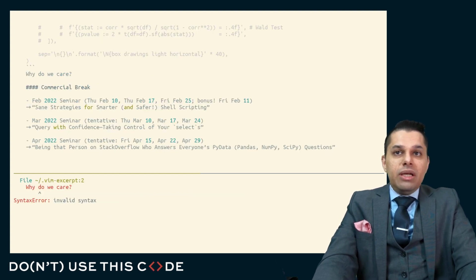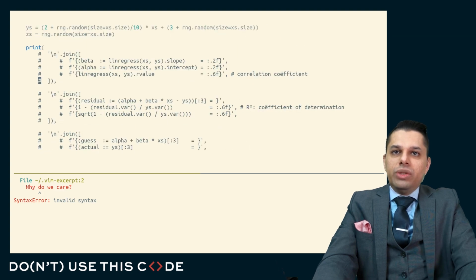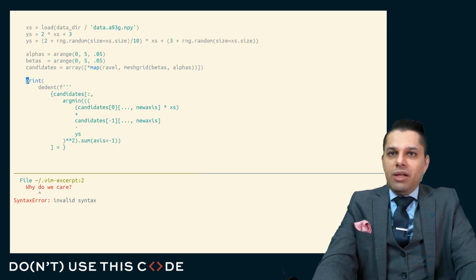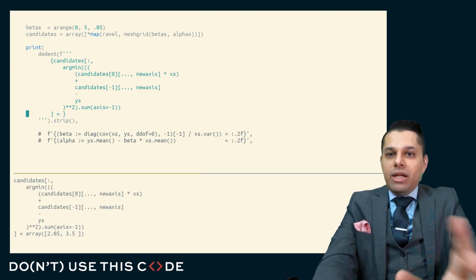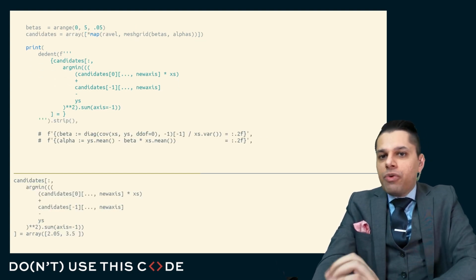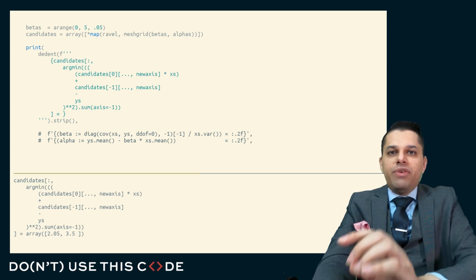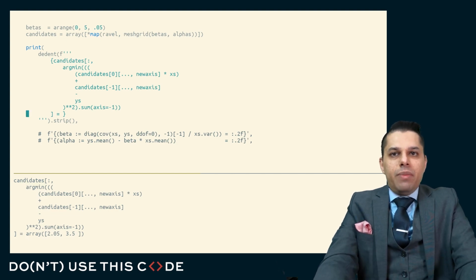When I do this, it's a little bit slow, because we're going to search through this whole space, but it'll give me its guess that the alpha parameter is probably 2.05, and the beta parameter 3.5, at least to minimize this.